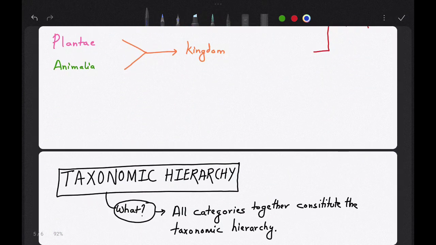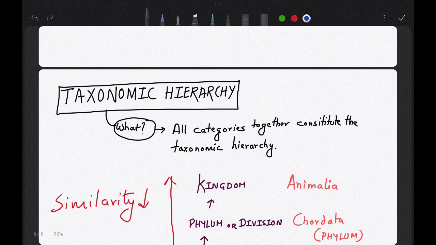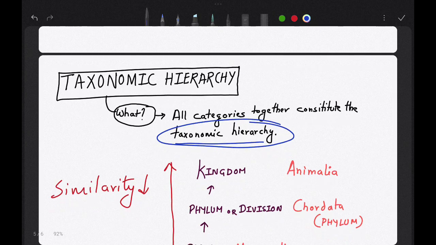Now next is taxonomic hierarchy. See, all the categories, if you arrange them in order from species to kingdom, this is called taxonomic hierarchy. So all the categories together constitute what? Taxonomic hierarchy. Okay.